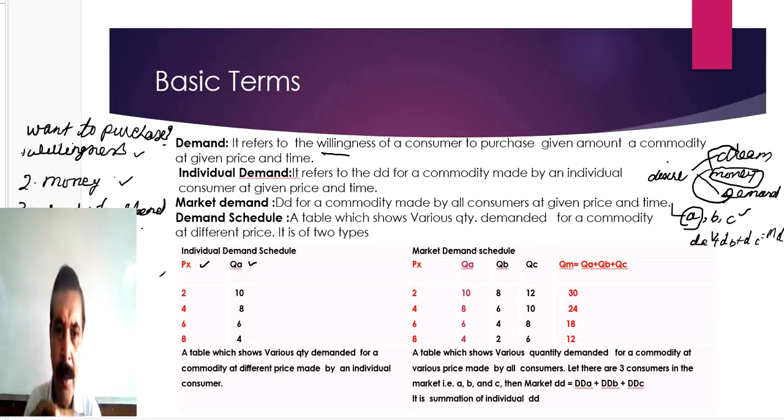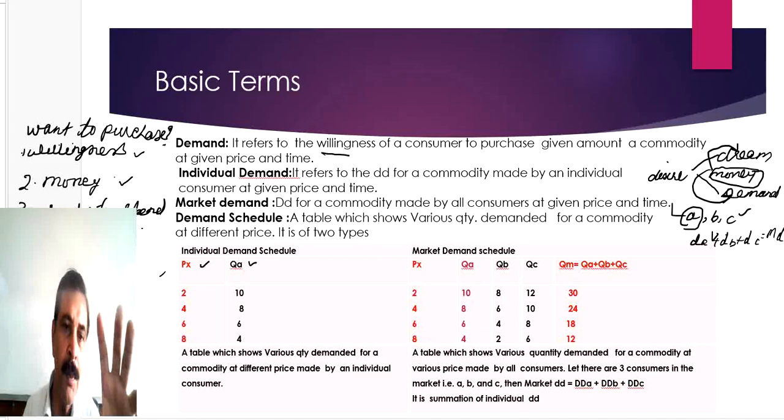Because here I am talking about an individual buyer, that will be called the demand schedule of an individual buyer. So what does an individual demand schedule represent? It represents how much quantity of a particular product a consumer wants to purchase at various prices. That is a set of willingness. So that individual buyer says that I will purchase commodity X. And what is the set of willingness?